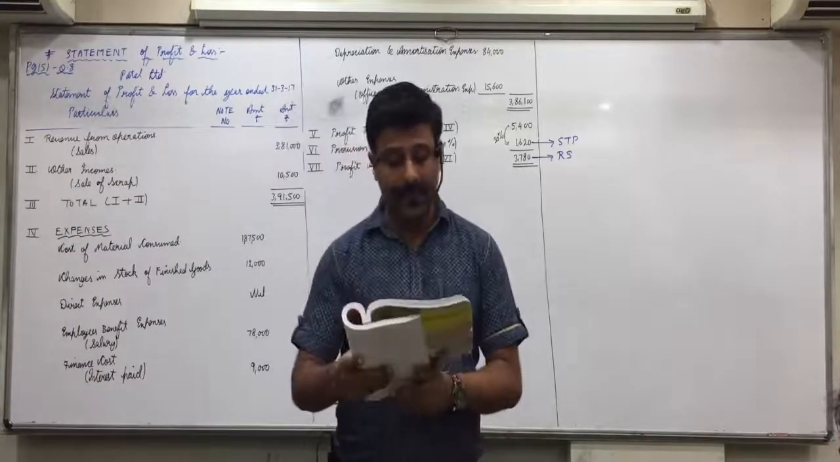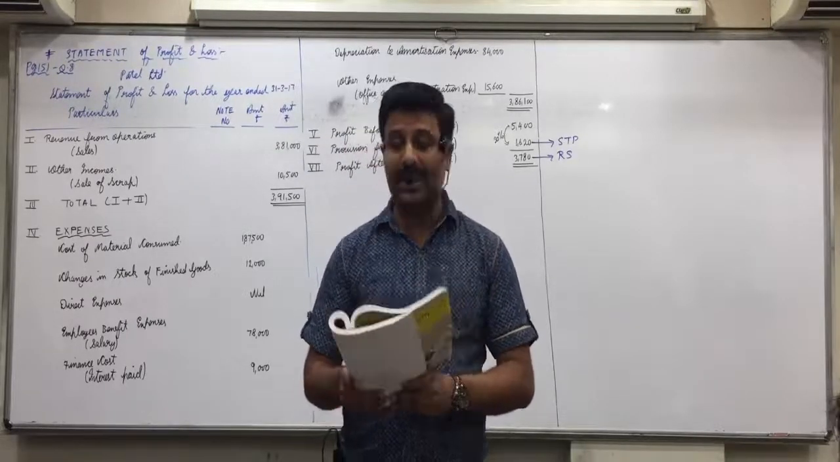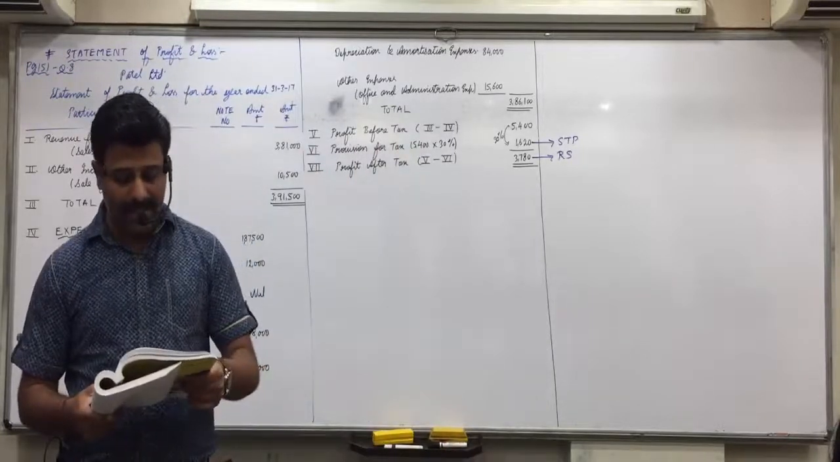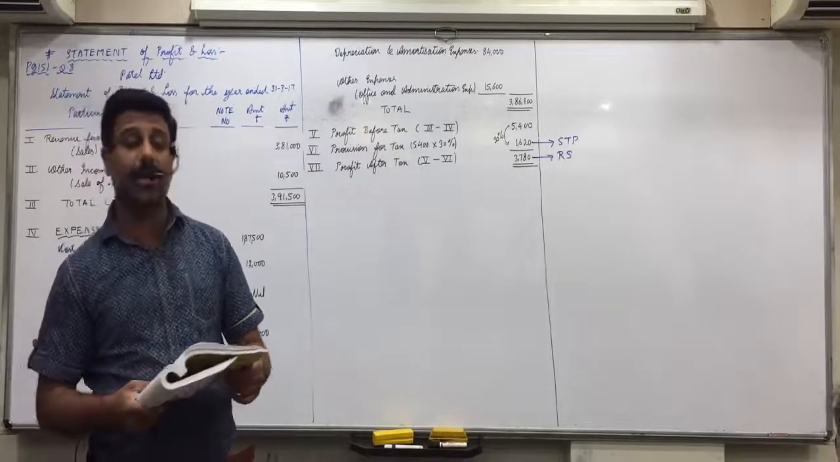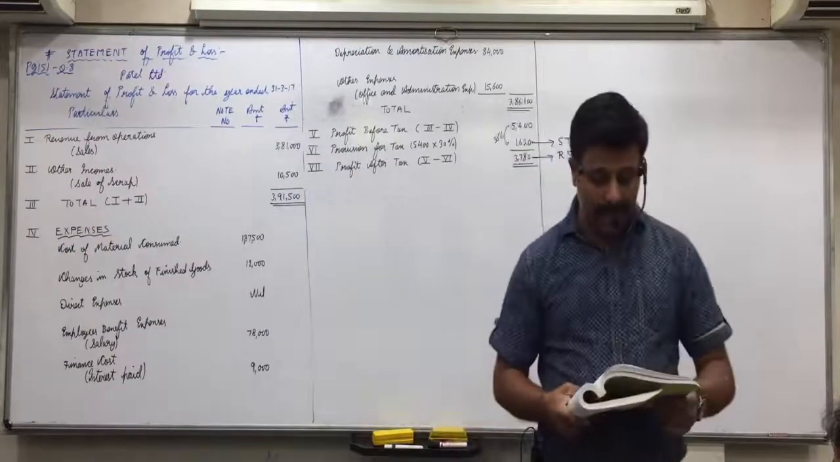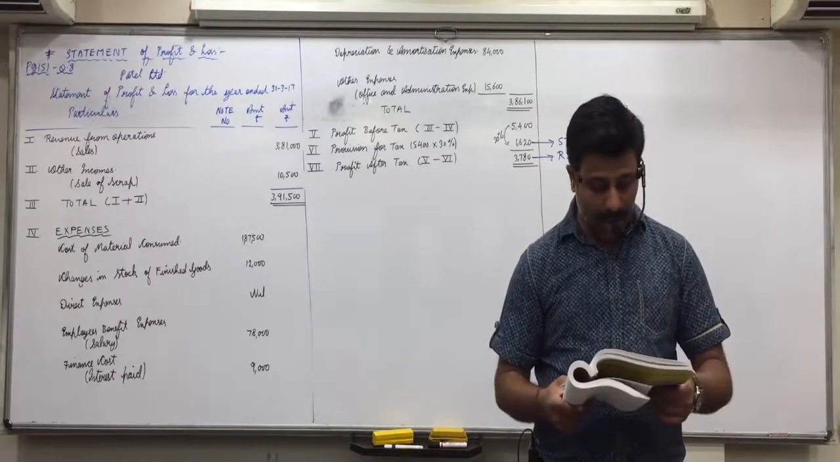Do you find these contents in detail? See, revenue from operations: sales minus sales return. Other incomes: interest and dividend received, bad debts recovered, profit on sale of asset. Net purchases: total purchase minus purchase returns. Changes in stock: opening stock minus closing stock.